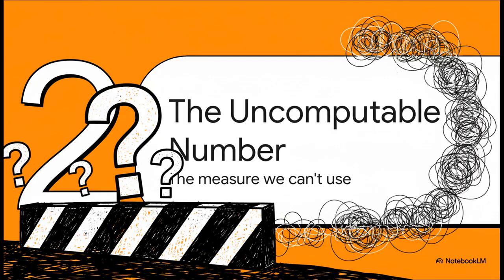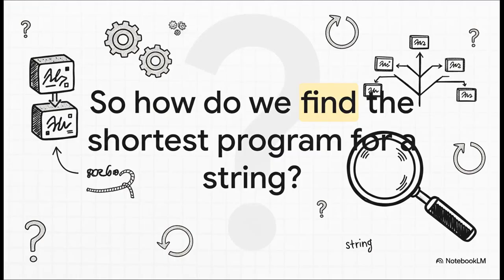But here's the first huge twist. Just as we found this absolutely perfect way to measure complexity, we run into a massive wall. It turns out this perfect ruler has a very, very big catch. I mean, it seems like we should be able to calculate it, right? We have a clear definition. So how would you actually go about finding the shortest program for any string you can think of?